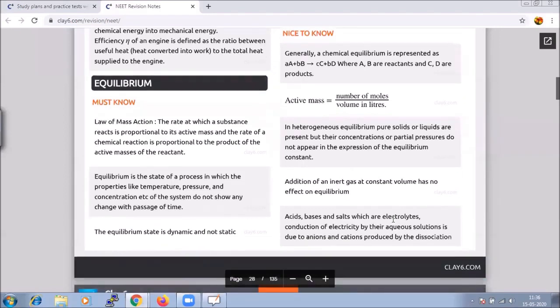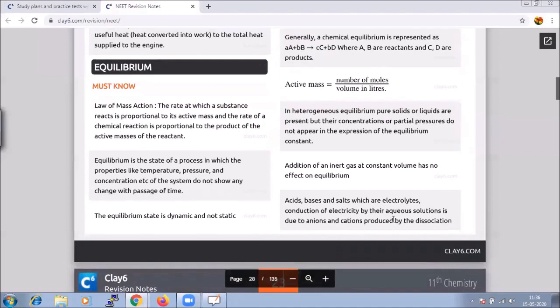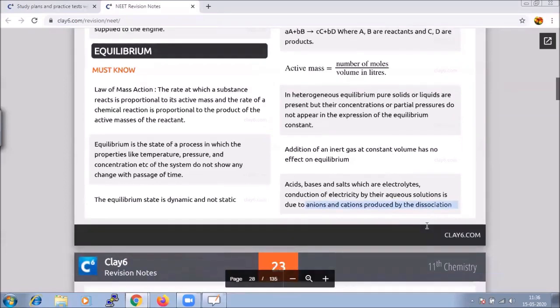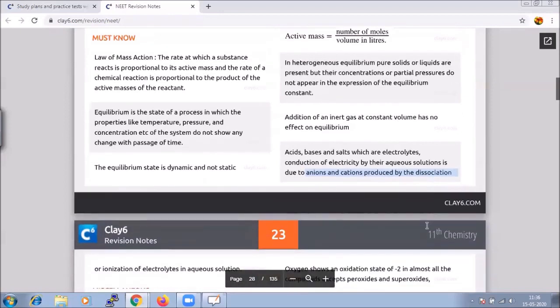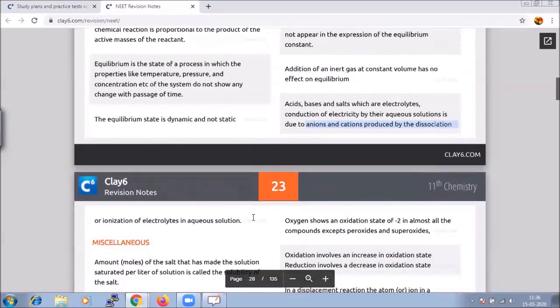Acids, bases and salts are electrolytes, and conduction of electricity by their aqueous solutions is because of the presence of anions and cations produced by the dissociation or ionization of electrolytes in aqueous solution.